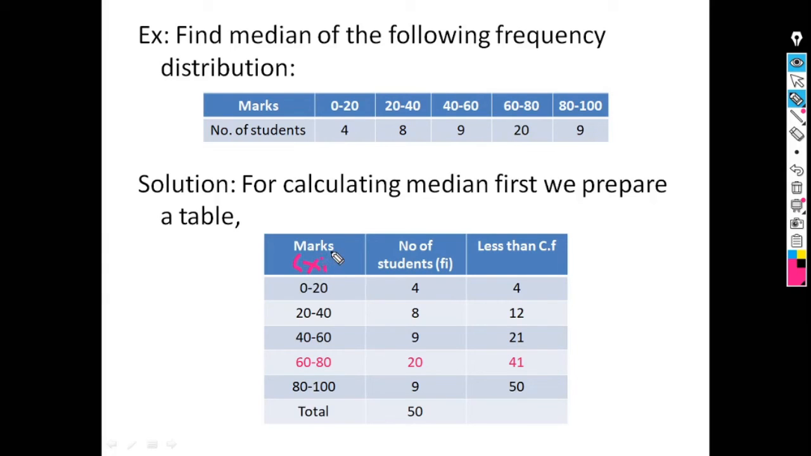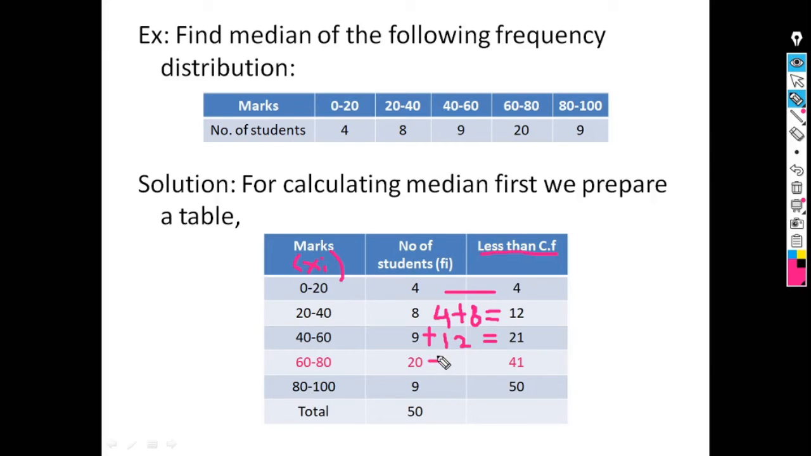So just add the third column, that is less than type cumulative frequency. Write 4 as it is. Then this 4 plus 8, 4 plus 8 is equal to 12. Then this 12 plus 9, or 9 plus 12, is equal to 21.